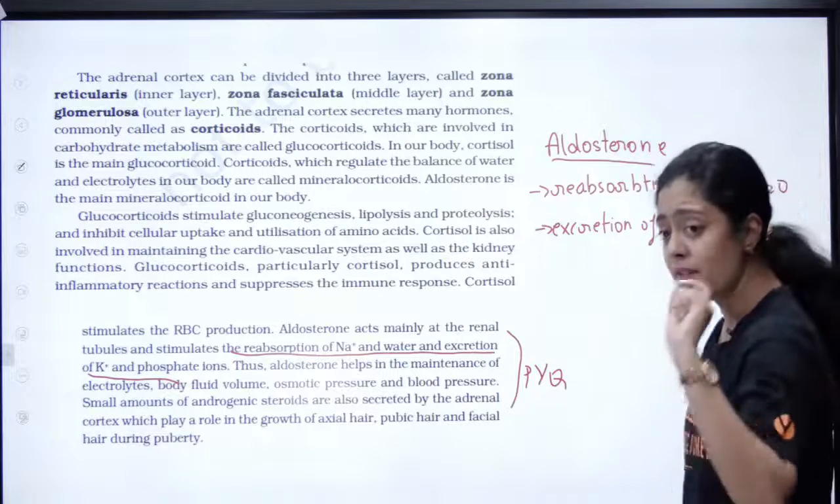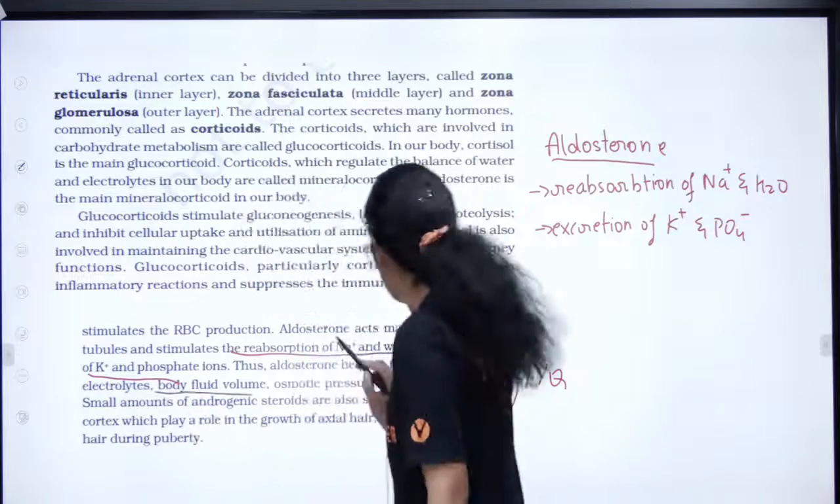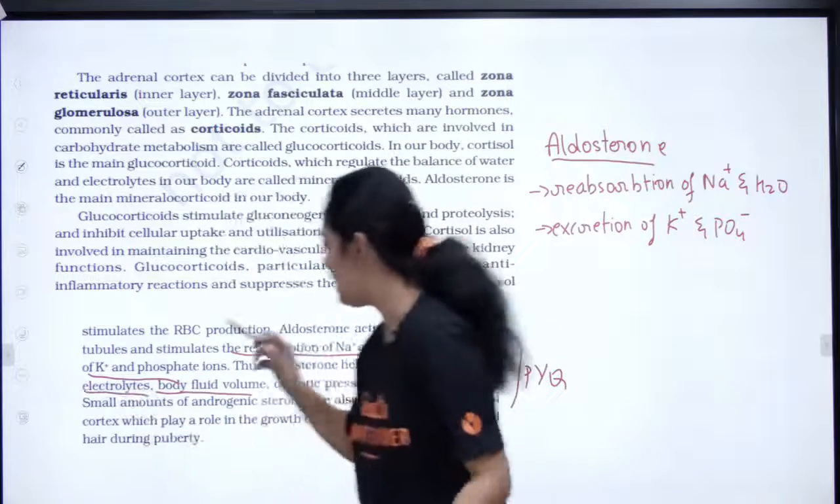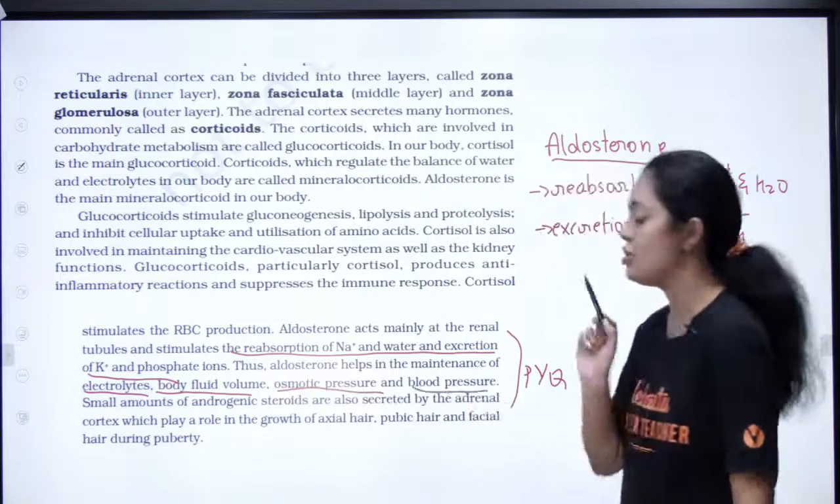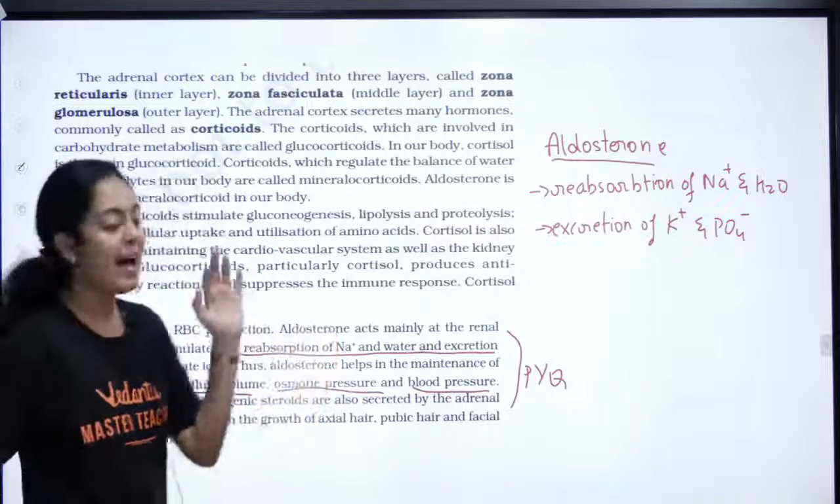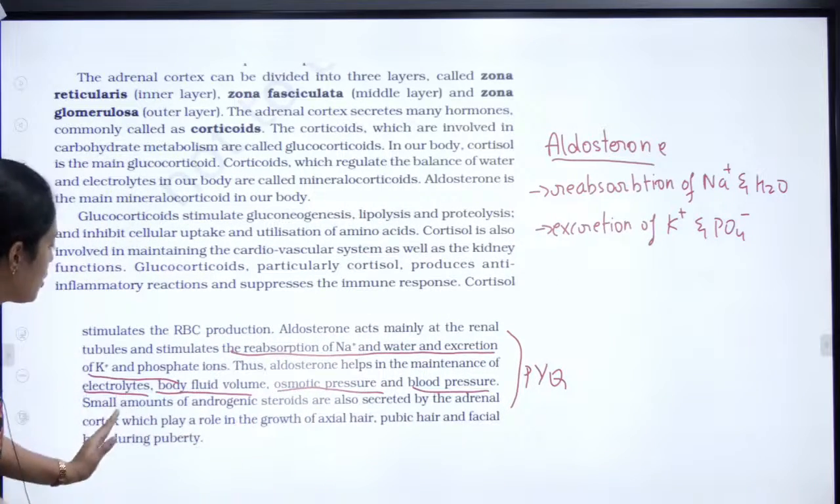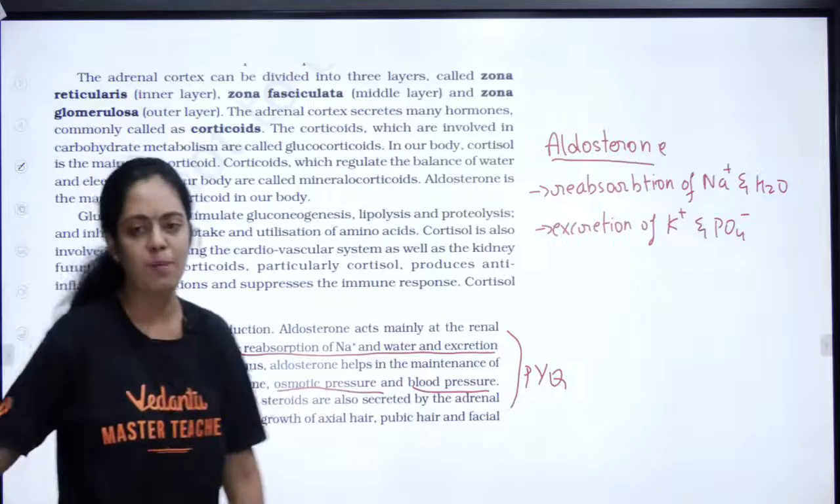Okay, so what is the function of aldosterone? It helps in maintaining your body fluid volume, your electrolyte balance, osmotic pressure and blood pressure. Very important: the functions of aldosterone are electrolyte balance, body fluid volume, osmotic pressure and blood pressure.